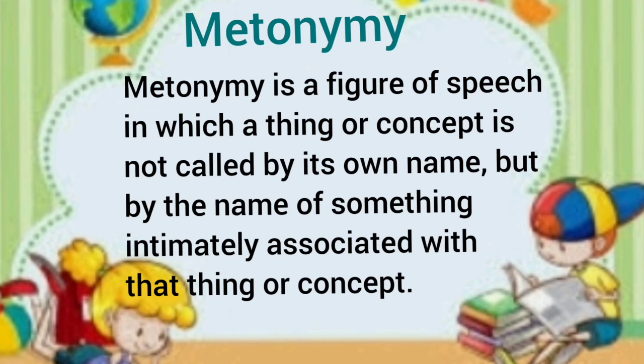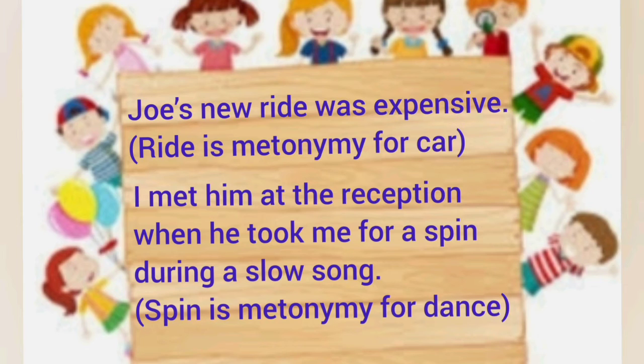And next one, metonymy. Metonymy is a figure of speech in which a thing or concept is not called by its own name, but by the name of something intimately associated with that thing or concept. For example, Joe's new ride was expensive. Here, ride is metonymy for car. I met him at the reception when he took me for a spin during a slow song. Spin is metonymy for dance.